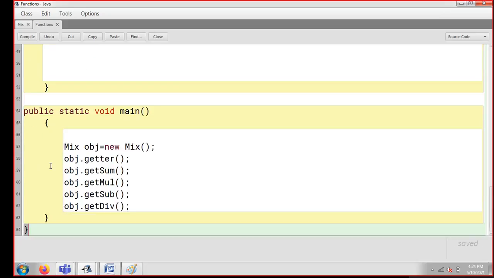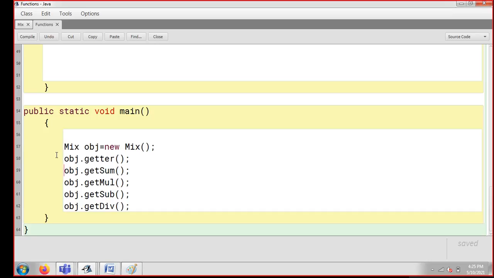Now how can I catch it? So here you can see, after getter, in getter you are scanning a value for A and B. So once you call getSum, guys, it is going to throw you something, because whenever you call getSum, A and B will get added in C, and when you return C, it will come up from the function and come up here. So here you need to catch it. This obj.getSum is going to throw you the C.